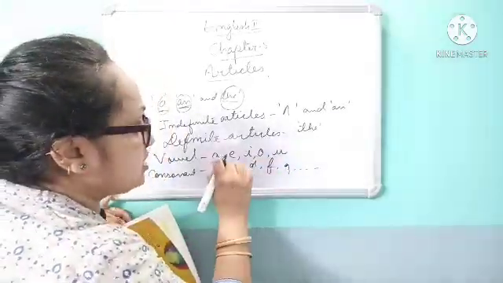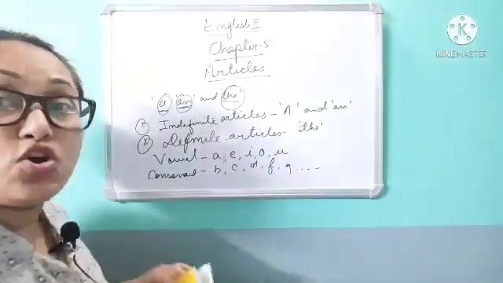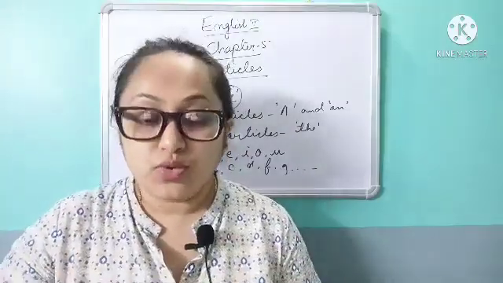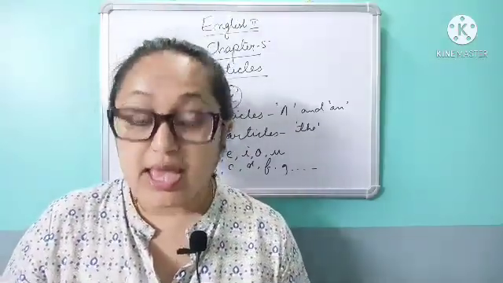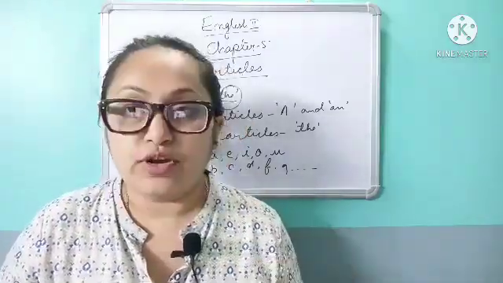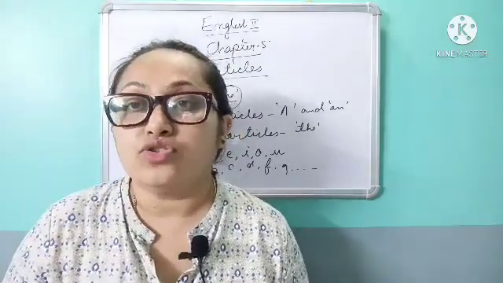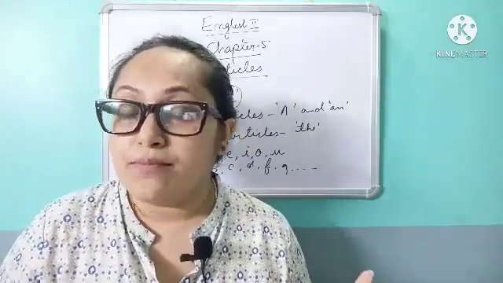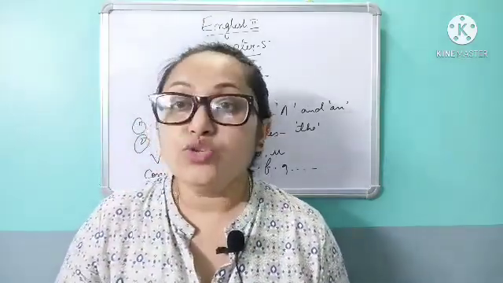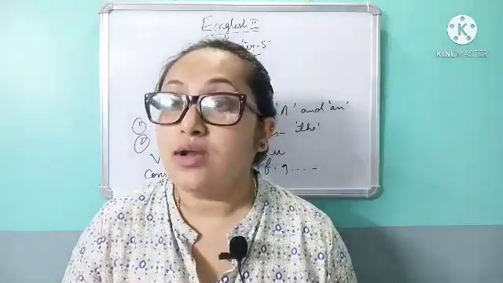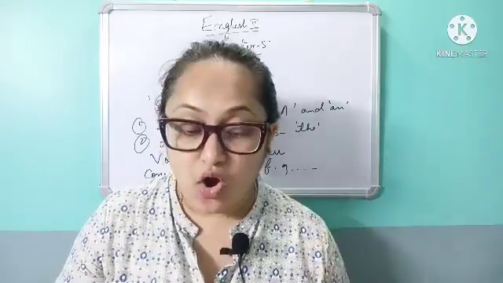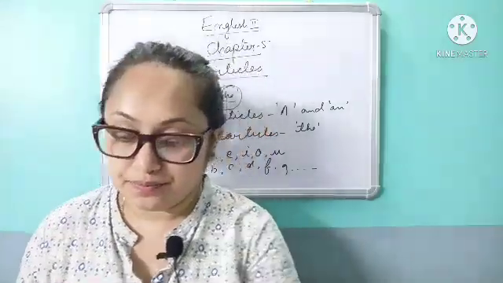Except these five vowels, everything is a consonant. So we use a before words that begin with a consonant or consonant sound. I've already said, a book, got it? B is a consonant. We cannot use an book because B is a consonant, not a vowel, and an is used before nouns that begin with a vowel or vowel sound.